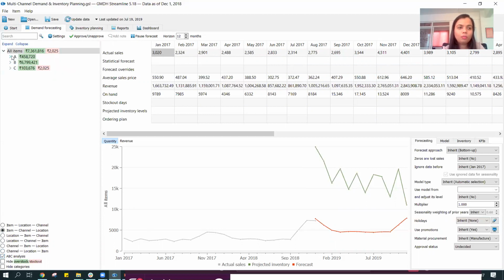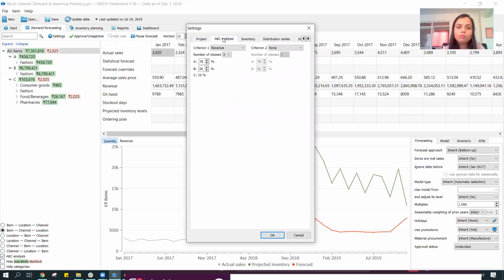So the system is automatically clubbing the products into A, B, and C categories, and I can define my ABC classification. Does it have to be based on revenue, or units, or gross profit, or cost of goods sold? It depends on how we want to define the criteria for my ABC classification, and the system is going to make use of it.